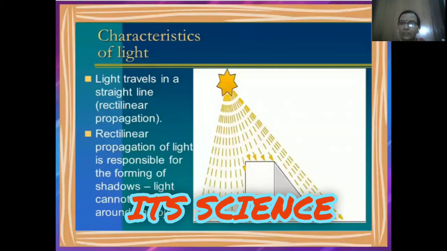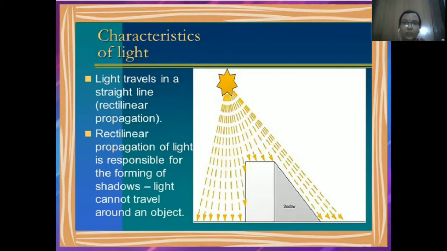As you know, the chapter light, shadow and reflection is going on. In the previous class, we discussed what is light, the sources of light as a natural source and the artificial source, luminous and non-luminous objects. Now today we are going to start with the characteristics of light.